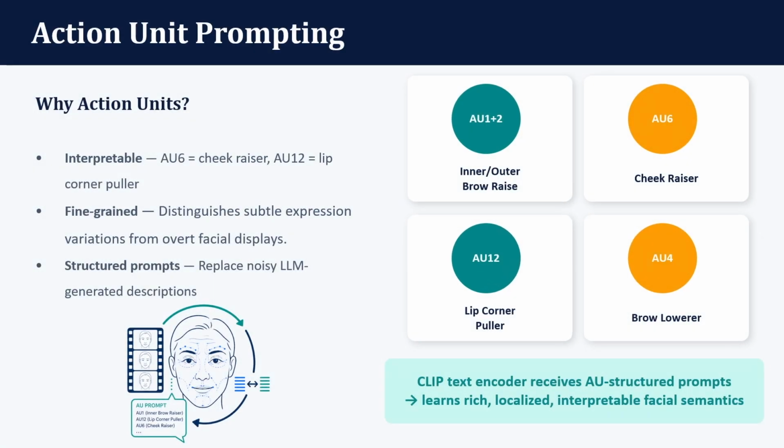Alright, so action units describe specific facial movements. For example, AU6 is the cheek raiser and AU12 is the lip corner puller, making them interpretable, and fine-grained emotions emerge from the combination of these action units rather than pronounced facial displays. So AU prompts provide structured, localized cues without relying on noisy LLM descriptions.